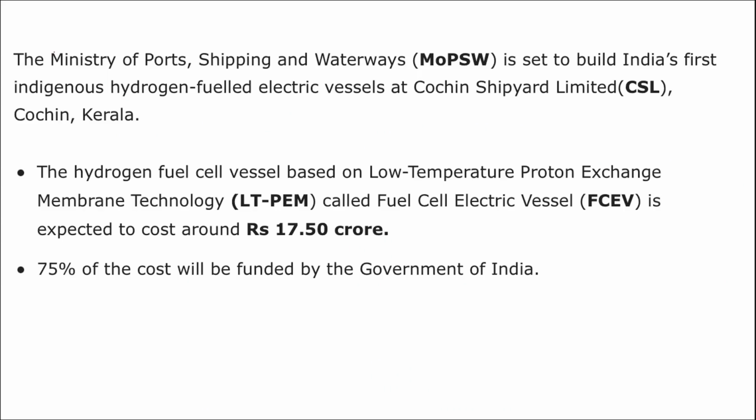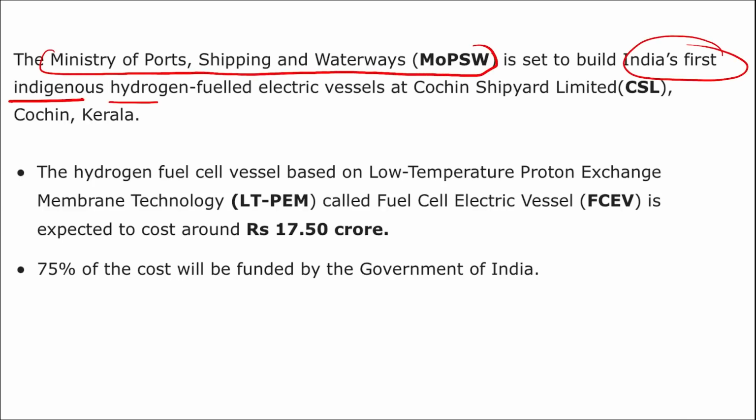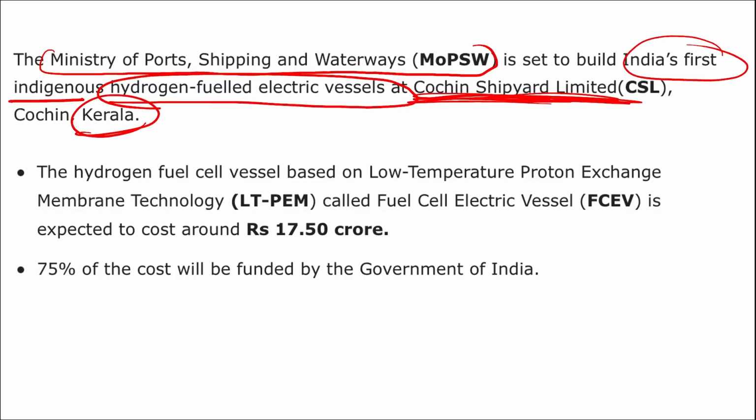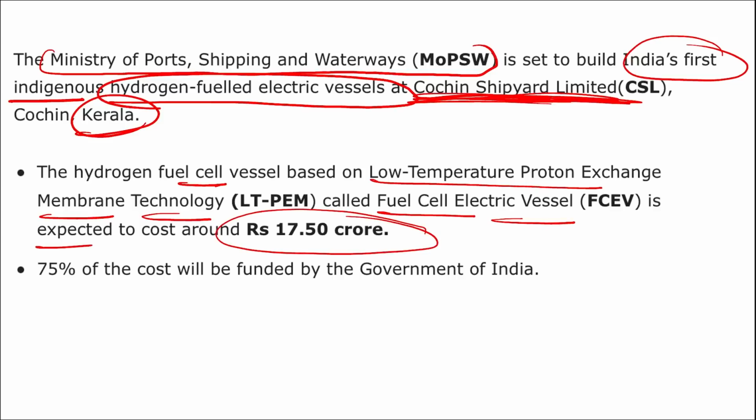Which is the responsible ministry? It is the Ministry of Port, Shipping and Waterways that is building India's first indigenous hydrogen fueled electric vessel. And where is it building it? At Cochin Shipyards Limited, which is located in Kerala. The hydrogen fuel cell vessel, based on low temperature proton exchange membrane technology, called a fuel cell electric vessel, is expected to cost around 17.5 crore rupees. 75% of the cost will be funded by the government of India.